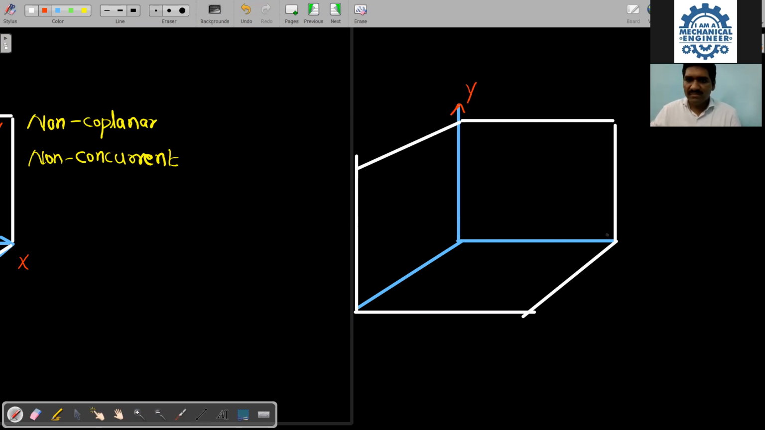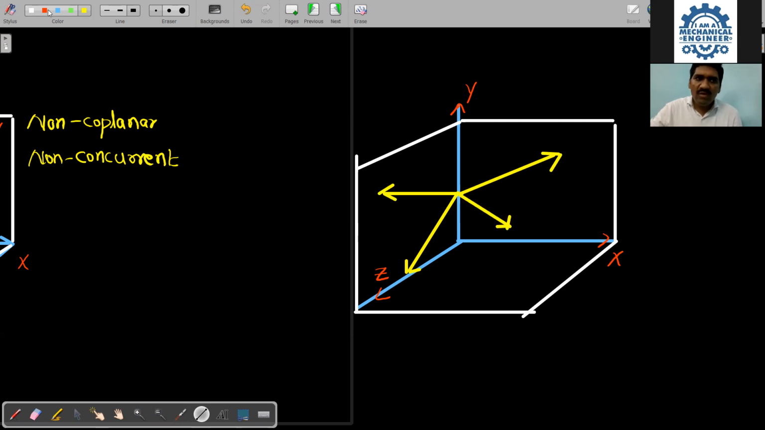So y-axis, z-axis, this becomes what? Sorry. X-axis, and this becomes the Z-axis. Are you following all of this? Now, I am placing some force like this. Check it out. Okay. So mark some point here like this. We have a force in this way. We have a force in this way. We have a force in this way. And we have a force in this way.